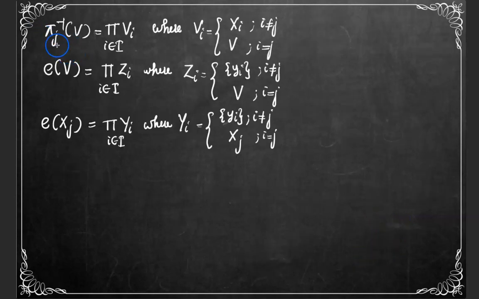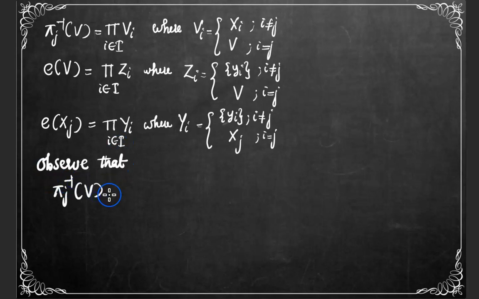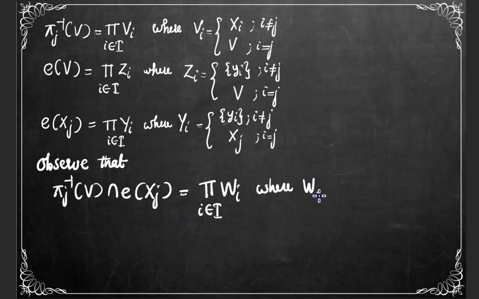Now we have expressed pi j inverse of V, E of V and E of Xj as boxes, and we can observe that pi j inverse of V intersection with E of Xj is equal to a box, say product Wi, where Wi can be expressed as Xi intersection with the singleton set {yi} for i not equal to j.